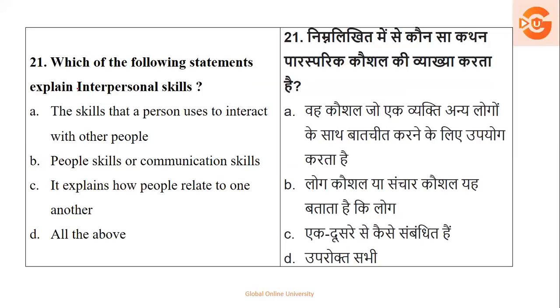Which of the following statements explain interpersonal skills? Interpersonal, between a group of people or from one person to another person. So the skills that a person uses to interact with other people, skills or communication skills. It explains how people relate to one another and all about. Yes, so basically it is the people skill. So your right option is what? Your option number D, that is all the above.